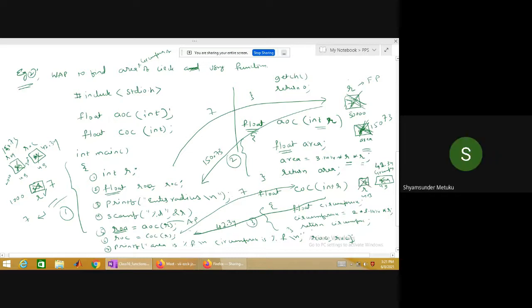Then these two locations, will they still exist or get vanished? Vanished. So is it possible to have 3 Rs at a time? No, sir. Is it possible to have 2 Rs at a time? No, sir. Yes, sir. Because main anyhow it is there, while function is executing, R will be there, no?